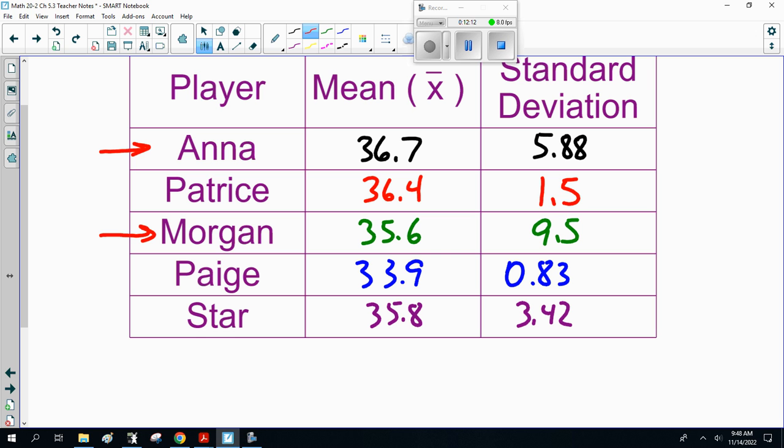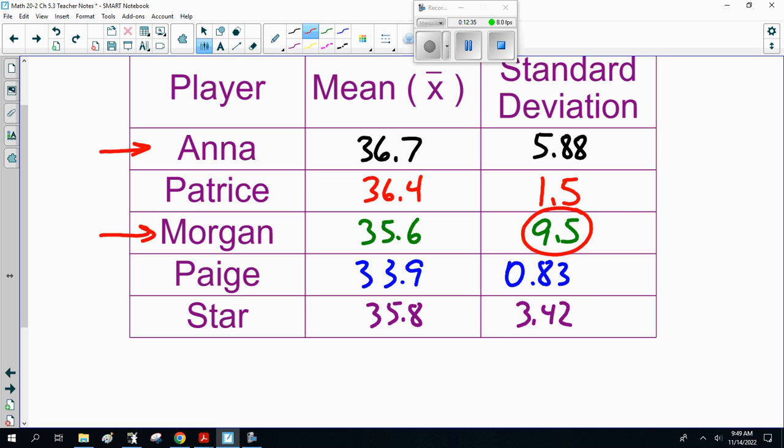Morgan has the largest standard deviation. So that means on a good day, she's not 35, she's 35 plus 9, which is like 44. On a bad day, she's 35 minus 9, like 25. So on a good day, she's great. On a bad day, she's not great. She's actually not good at all.